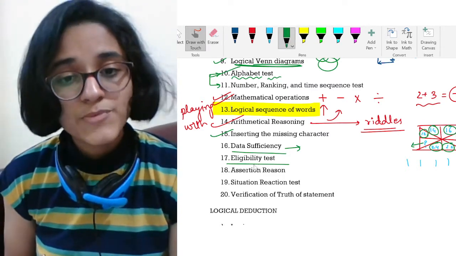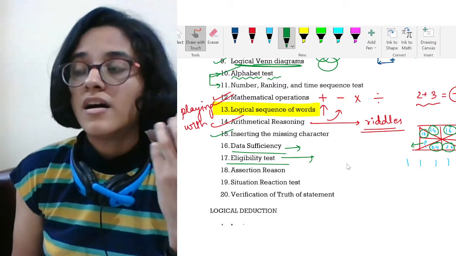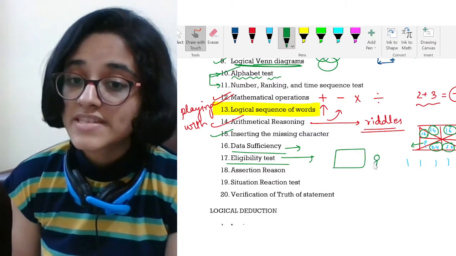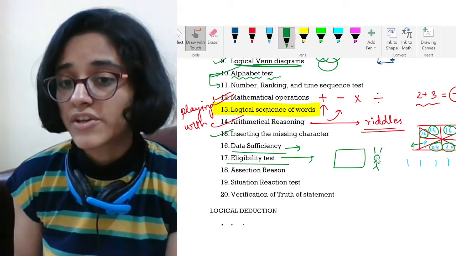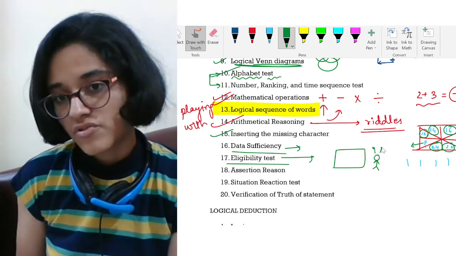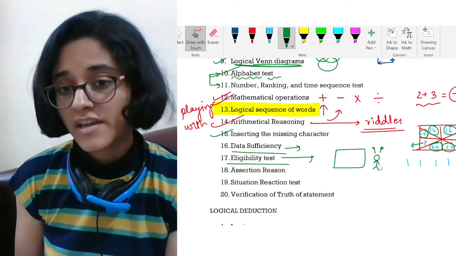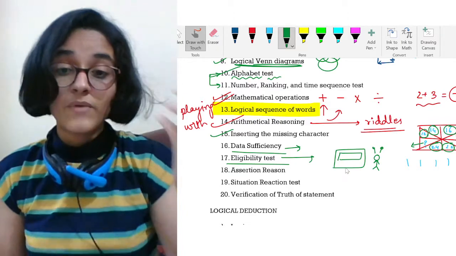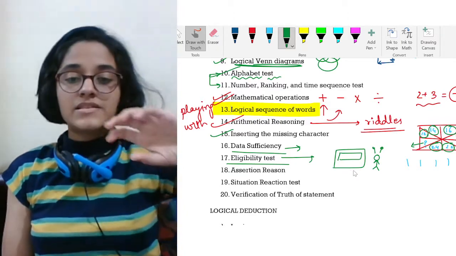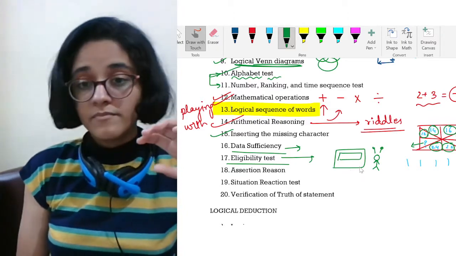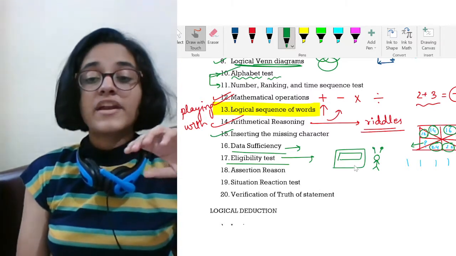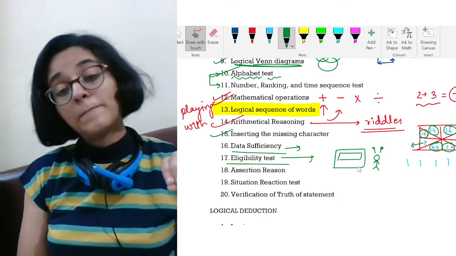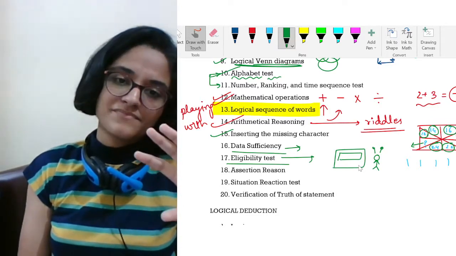When I'm talking about the eligibility test, this is again a situation given to you, and now you need to put yourself in the post of a manager or a recruiter. You need to think of the data given to you. They would be providing you some resume, some details about a particular employee, and then you need to think whether the employee is suitable for the job or not.